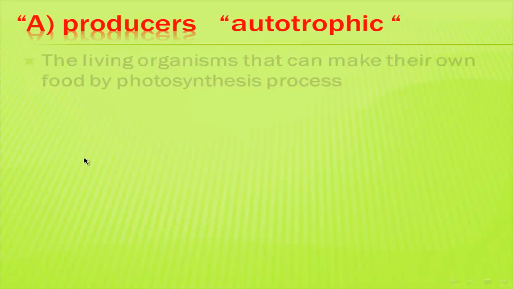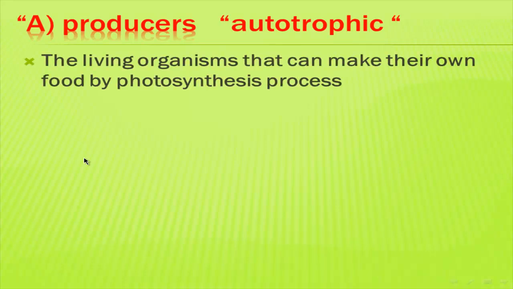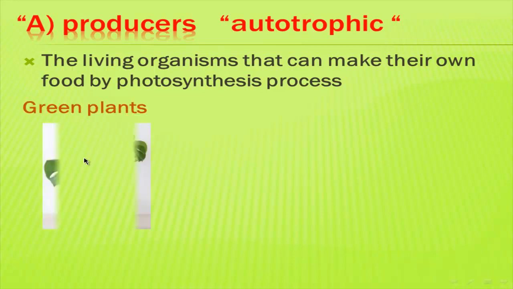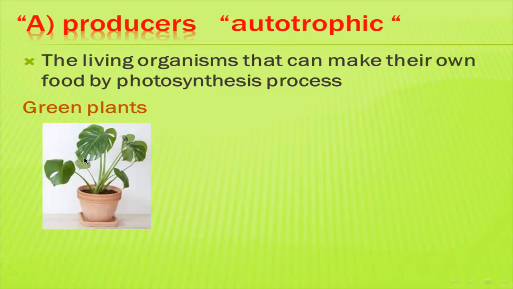Which living organisms make their food by photosynthesis? Exactly, the plant. The green plant can make its food by photosynthesis. So plants are called producers.